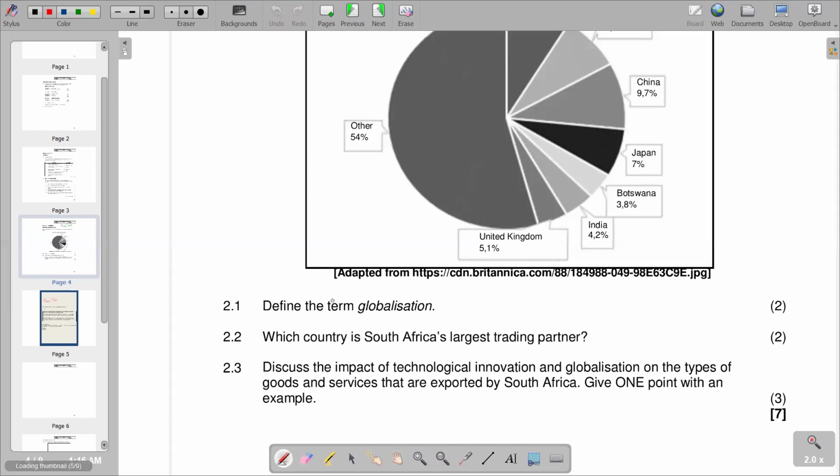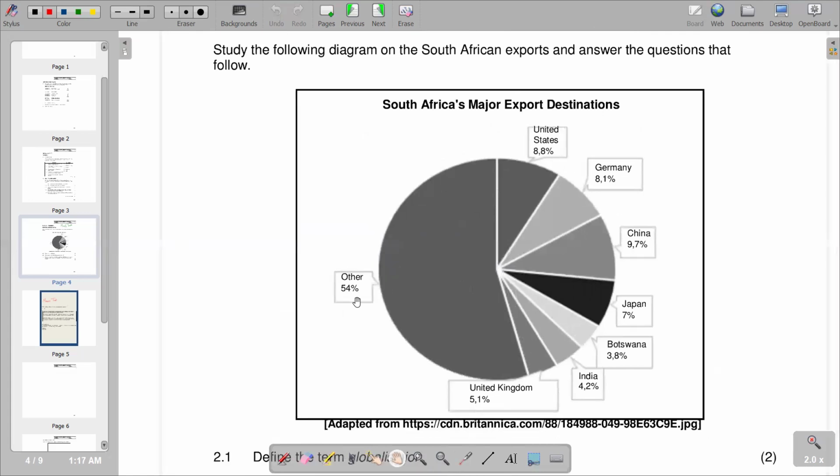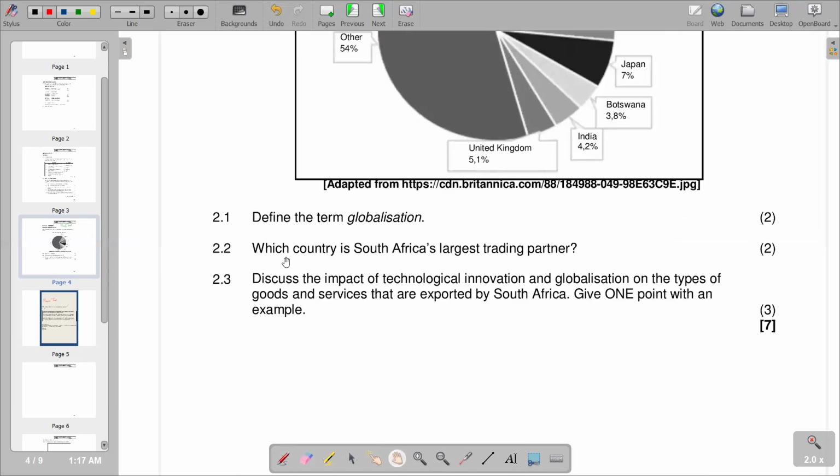We go to the next part of the question, which says, which country is South Africa's largest trading partner? Obviously, we refer to the pie chart that we are given and try to see which one has the greater percentage. United States has 8.8%, Germany 8.1%, China 9.7%, Japan 7%, Botswana 3.8%, India 4.2%, United Kingdom 5.1%. So we're seeing that the greatest proportion is on China. Remember, the 54% is on other countries. So China, 9.7, is the greater proportion. So we have China as our response to 2.2, which says which country is South Africa's largest trading partner.